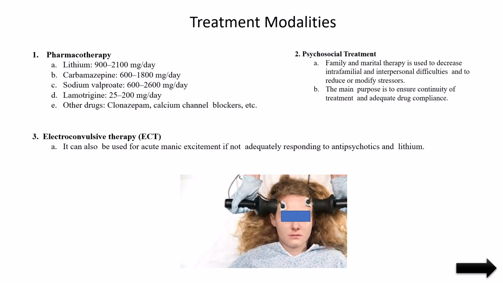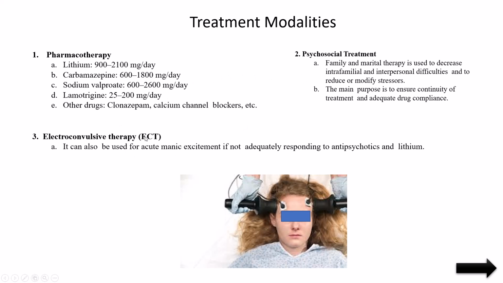Without doctor's advice, we should not take these drugs. So that is pharmacotherapy. And psychological treatments we can use: family therapy, marital therapy, individual psychotherapy. Many patients are not able to control themselves, so group therapy is not appropriate. Family therapy we can give, because the problem may have arisen due to a family issue. If family therapy is given, there will be understanding between the family members, so the manic symptoms may reduce. So that is treatments.